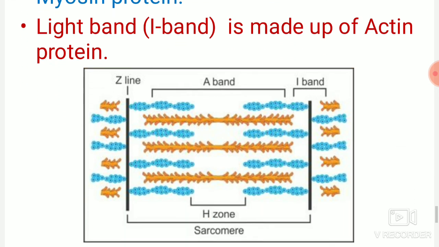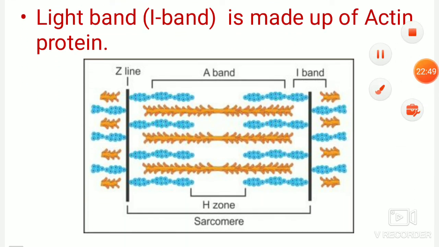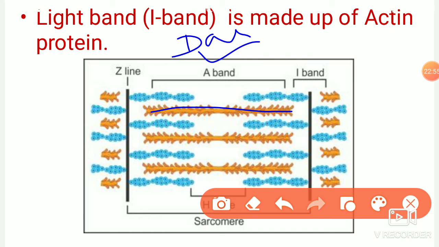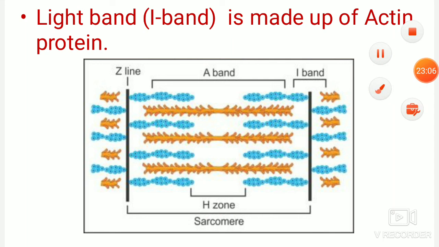You can see the arrangement here. The dark band consists of myosin protein, this is the myosin protein. And here you can see the light band, that is the I band.